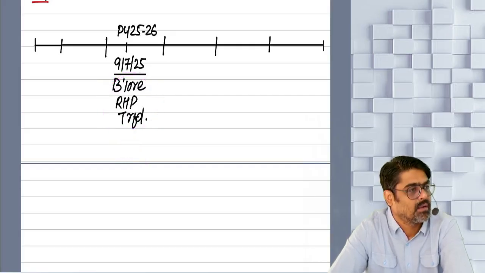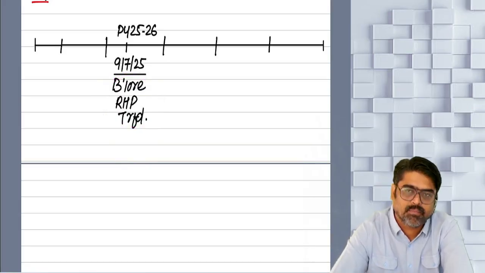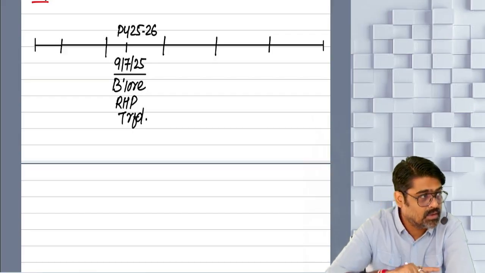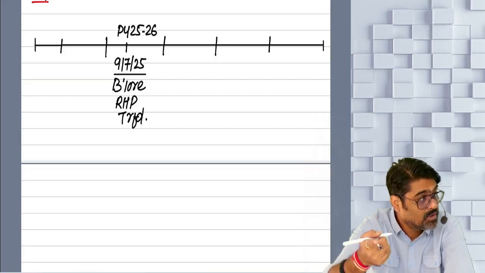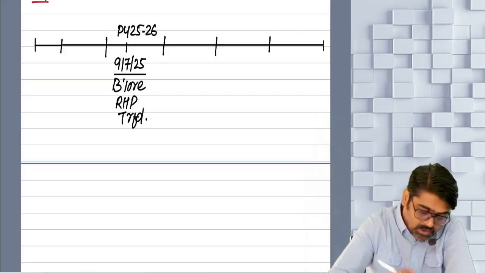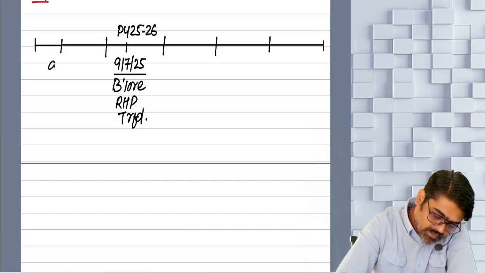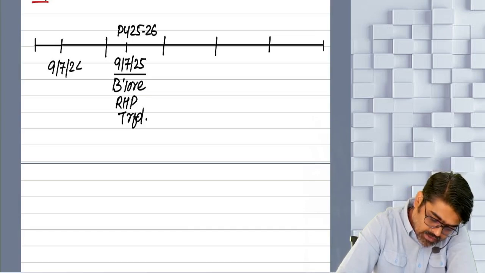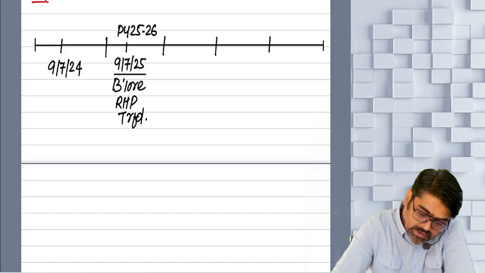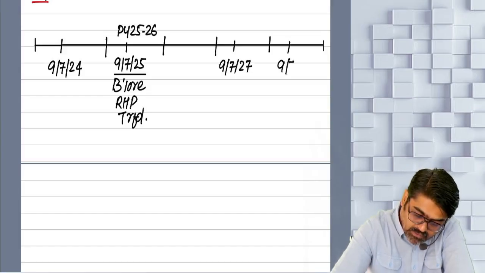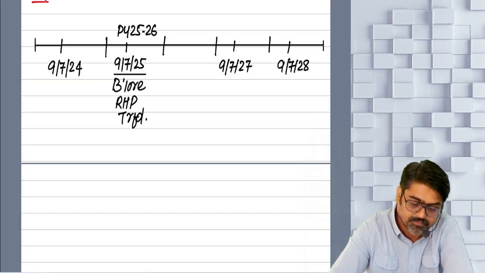So for that, you have to purchase or you have to construct. So within how much time should you have purchased a property or constructed a property? 1 year backward, 2 years forward, or 3 years forward from this date of transfer, yes or no? So we are supposed to see 1 year backward. So 1 year backward, can I say it will be 9th of July 2024? 2 years forward, can I say it can be 9th of July 2027? 3 years forward, can I say it will be 9th of July 2028?